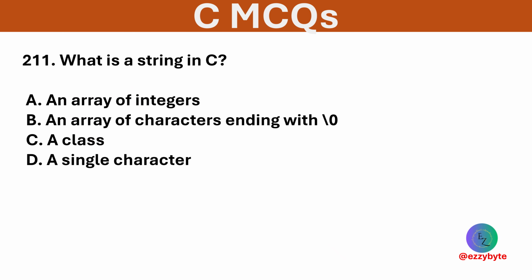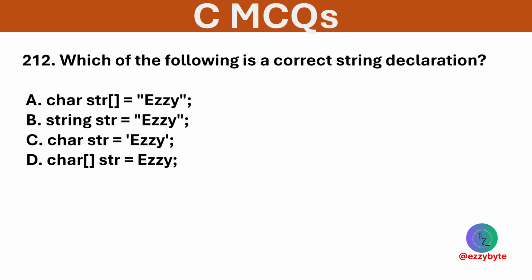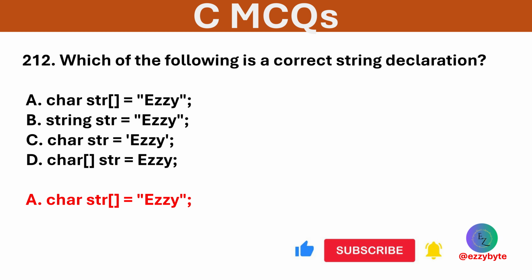What is a string in C? Options are an array of integers, an array of characters ending with null, a class, and a single character. Option B is correct. In C, strings are arrays of characters terminated by the null character. Which of the following is a correct string declaration? Options are given below. Option A is correct. C uses a char array to store strings.